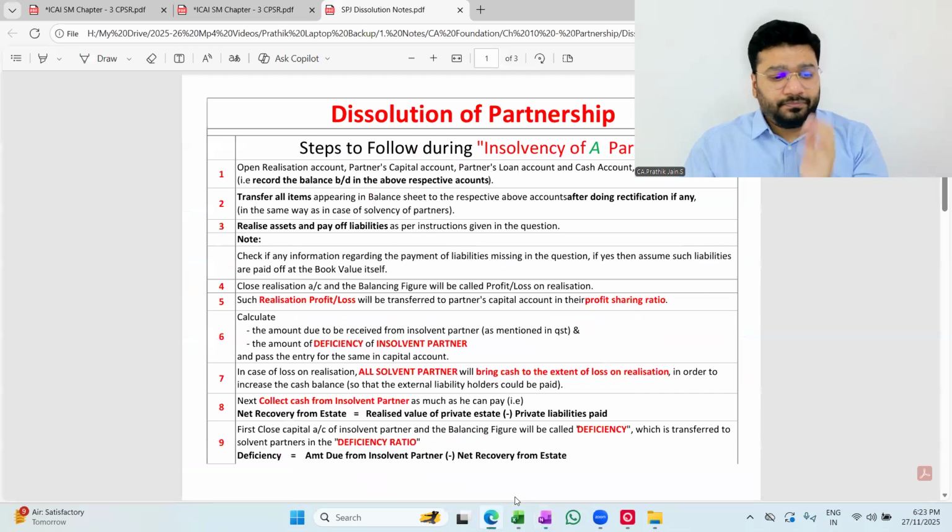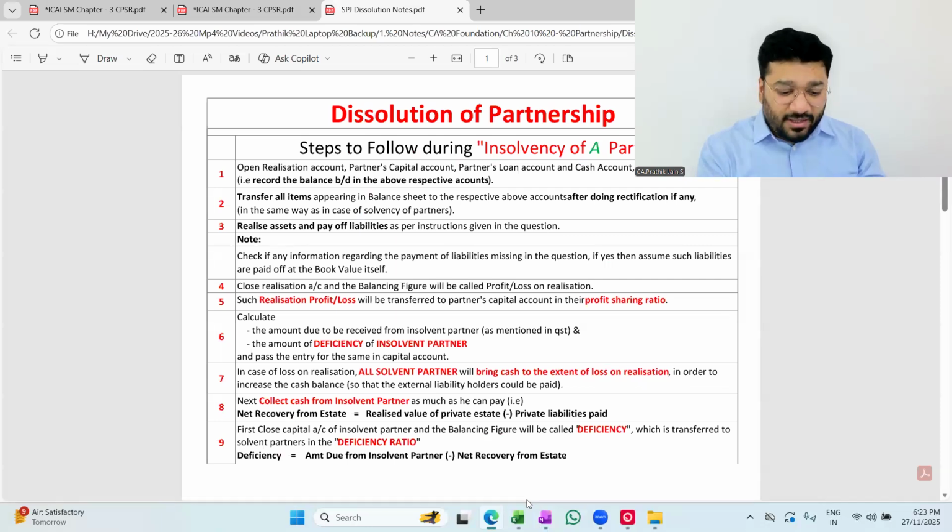What is the time now? Oh, 6. Oh, we have class till 7 o'clock. No, I got confused. Generally, my inter classes get over by 6:30 because the 6:30 CBC class starts. I thought that it is. Half an hour is there. No, I can finish off the insolvency part today itself. Today itself, I'll reveal the suspense. What do you say? I don't have any other question to do.